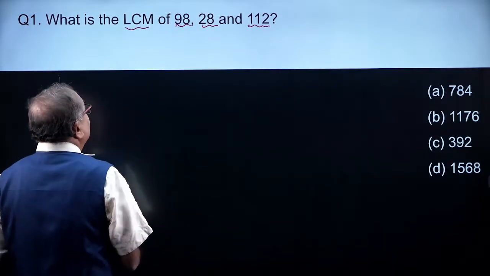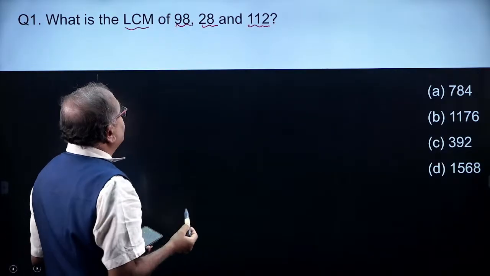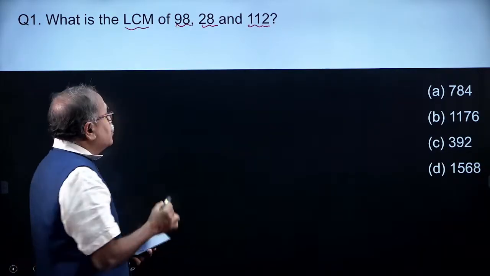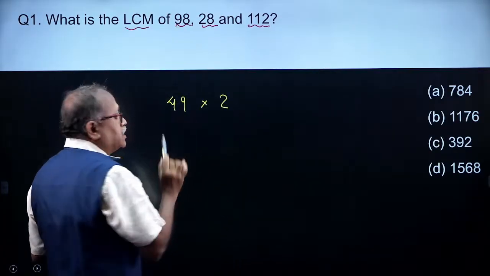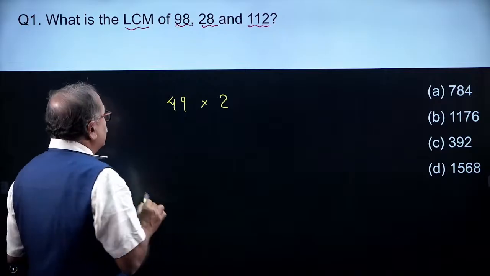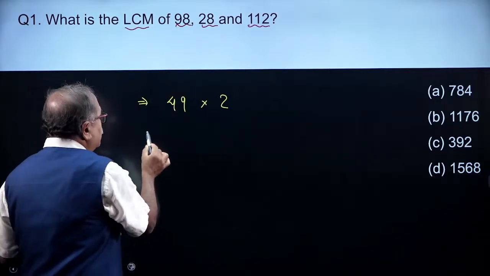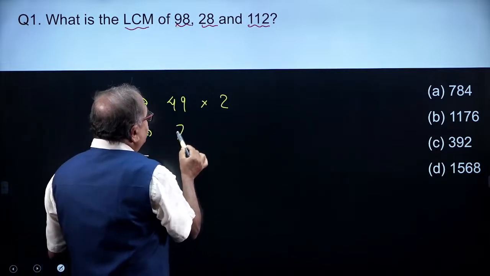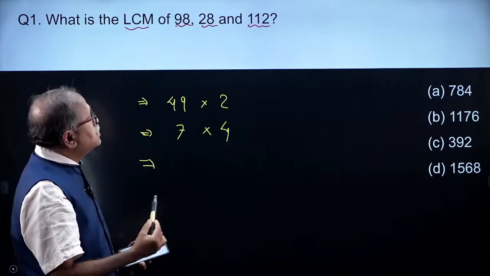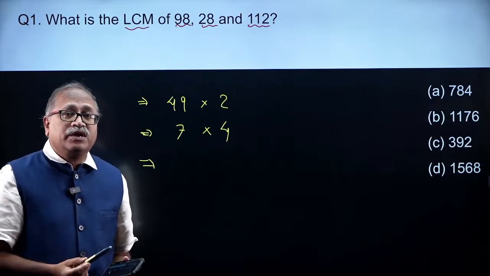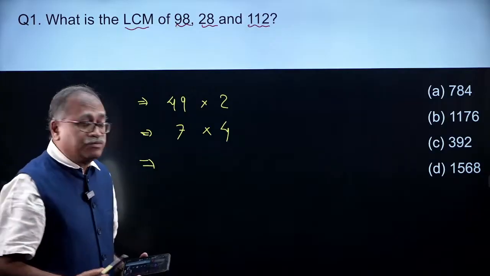So what Aman must have noticed is the 98. How can I write the 98? That is 49 into 2, and 49 is 7 square. That is one number, 98. And 28 can be written as 7 into 4, and what Aman must have done with 112 is 16 into 7, I am sorry, 16 into 7.